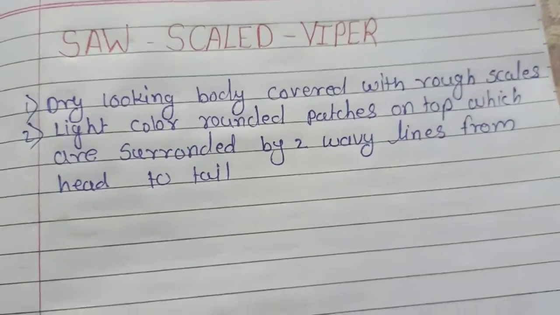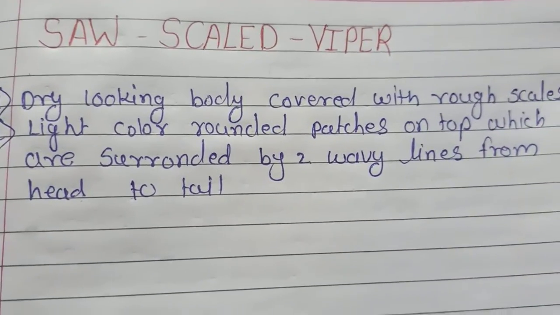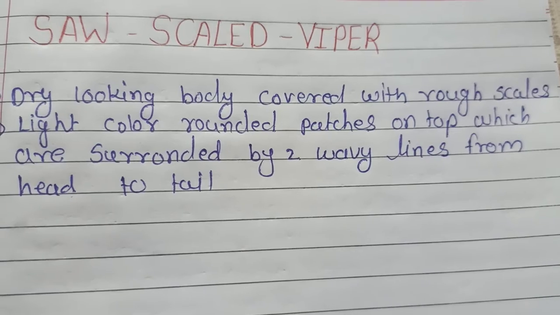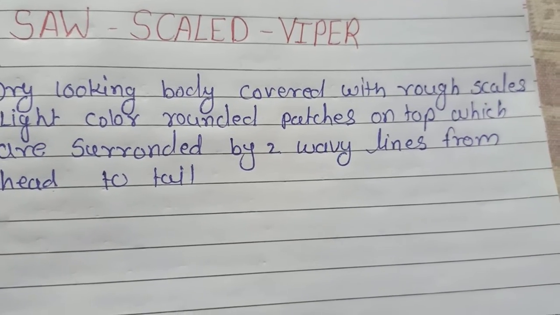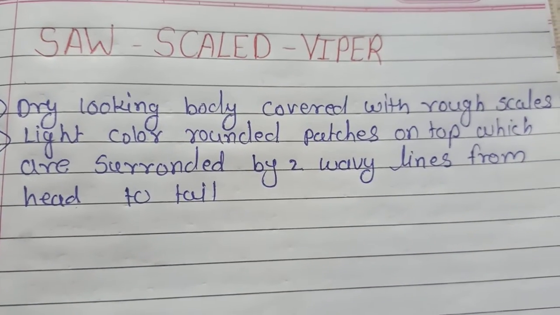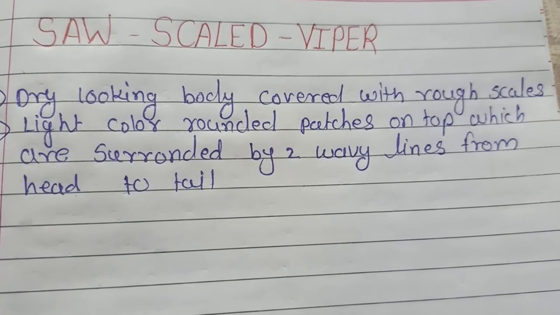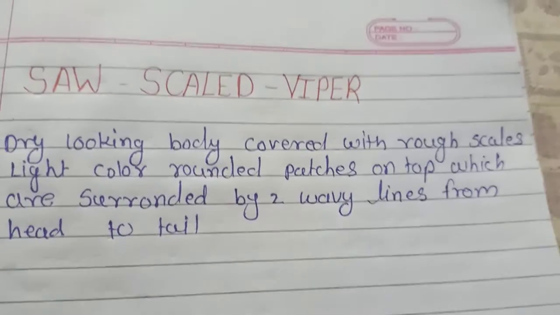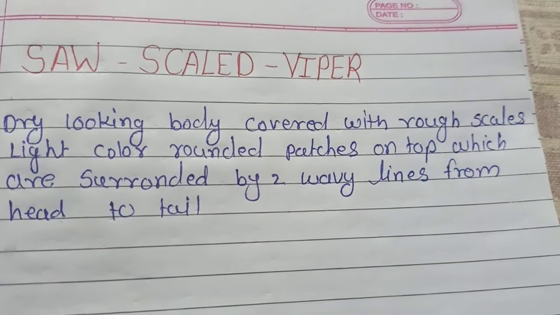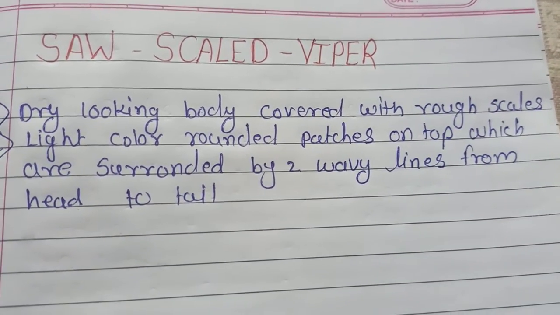Now last is the saw scaled viper. It has a dry looking body covered with rough scales, which means the snake's skin is rough, with light color rounded patches on top which are surrounded by two wavy lines from head to tail.